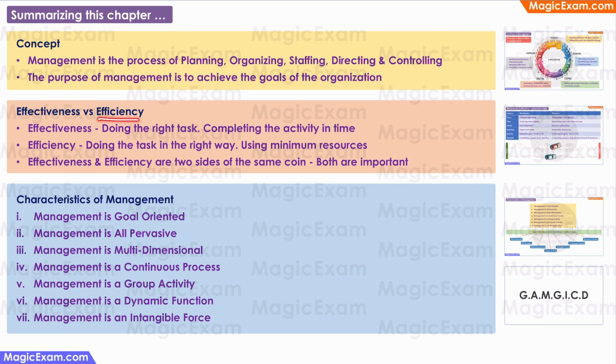Then we saw what is efficiency and what is effectiveness. Effectiveness means doing the right task, such as completing the activity in time. Efficiency means doing the task in the right way, using minimum resources. Effectiveness and efficiency are two sides of the same coin. Both are important because if you are very efficient but not effective, it means that the job is not completed. If you are effective but not efficient, it means that you have completed the job but wasted a lot of resources. So the profit margins are reduced.